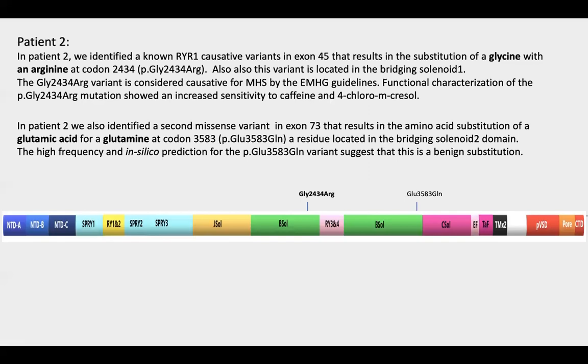Also, in this patient, we identified a second missense variant. This was localized in exon 73 and results in the substitution of a glutamic acid with a glutamine at codon 3583. This residue is localized in the bridging solenoid 2. However, this variant is present with high frequency in the population, and all in silico prediction results we obtained suggest that this is a benign substitution. So there is little possibility for this variant to affect channel function.